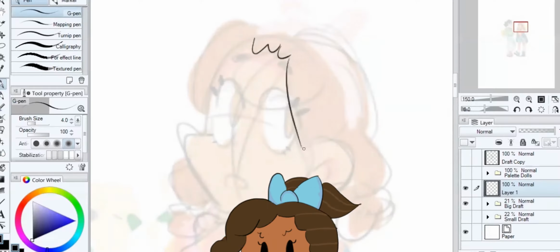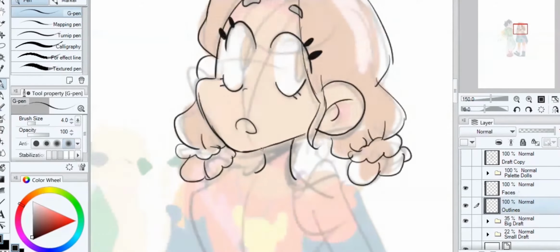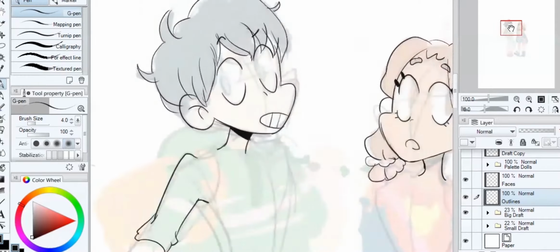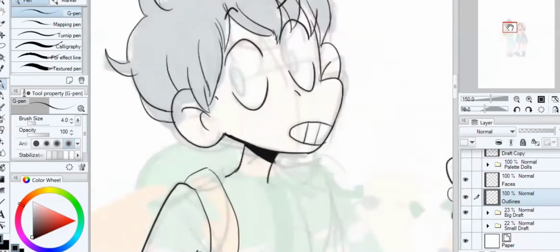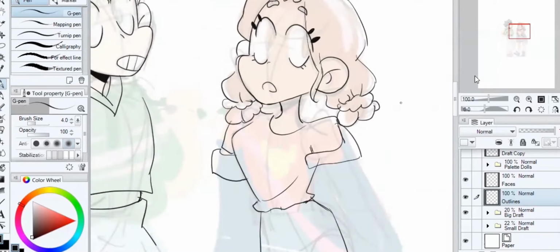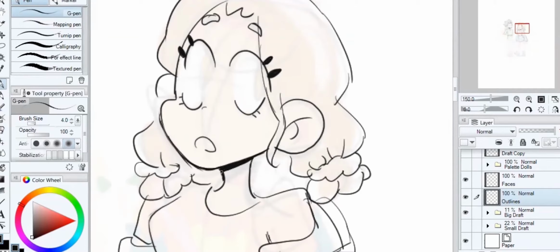So let's get started. Say you're making an illustration with some characters and you have no idea how to dress them. It's important to consider three key ideas: aesthetic, practicality, and personality. Let's talk aesthetic first. Aesthetic is just the very basic look or vibe you want your character to give off. Are they friendly or shy? Do they want to draw people in with what they're wearing, or do they want to be invisible and ignored?